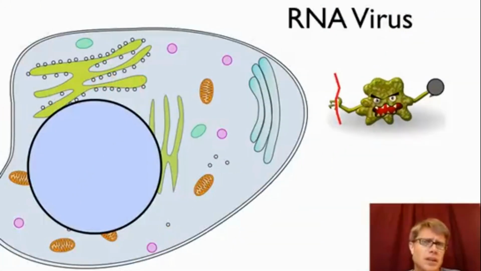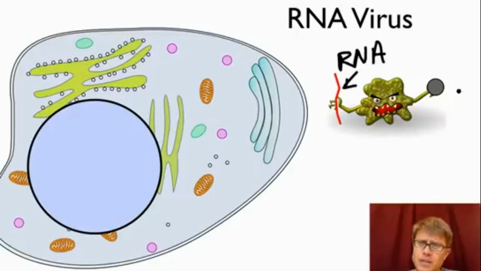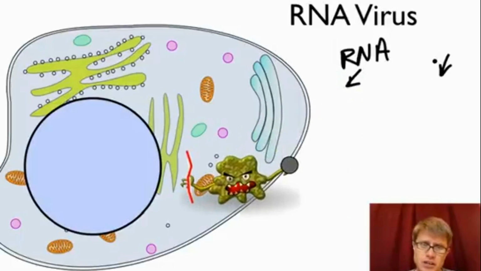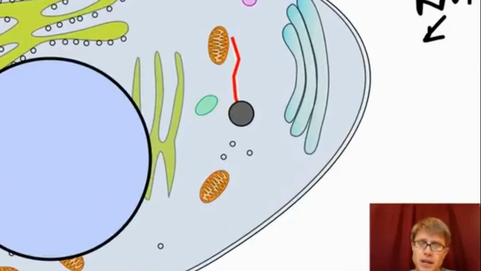Now, some viruses are what are called RNA viruses, or sometimes we call them retroviruses. What do they have? Well, their genetic material, you can see, is not DNA. It's going to be RNA. They'll also usually have an enzyme that goes along with them. In this case, they have something called reverse transcriptase. So if you don't know what that is, let's watch what happens in the animation. So they inject RNA and reverse transcriptase in.